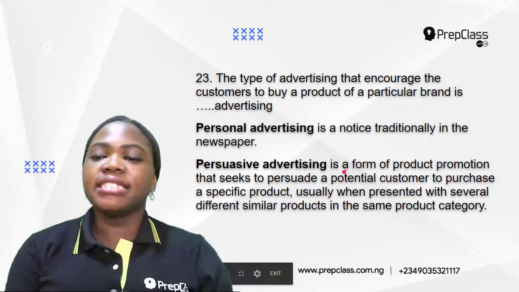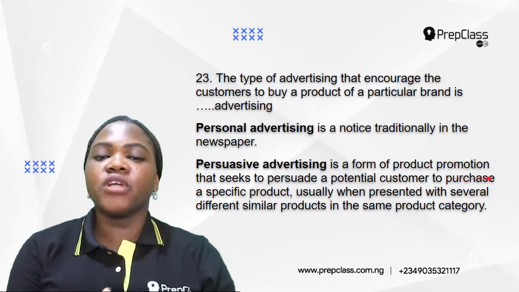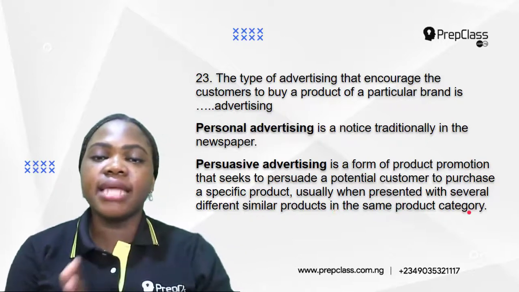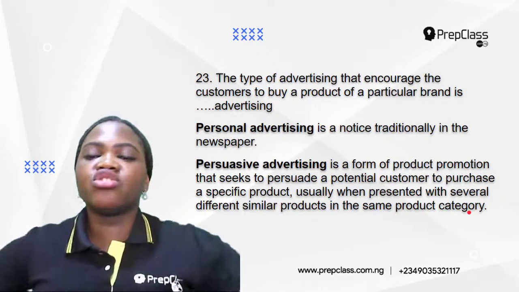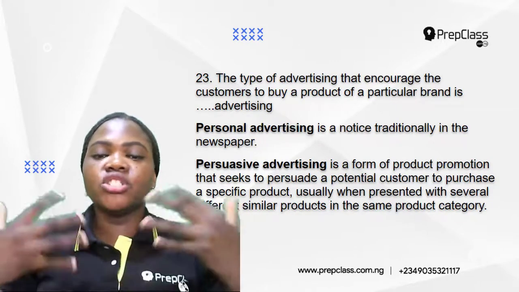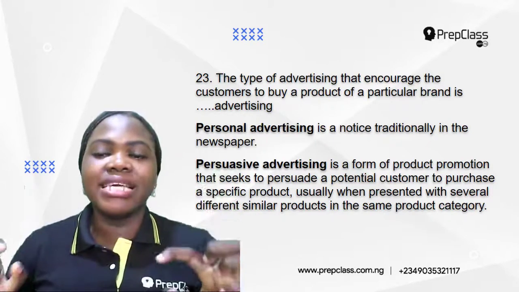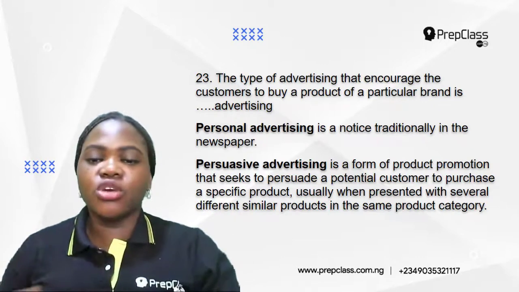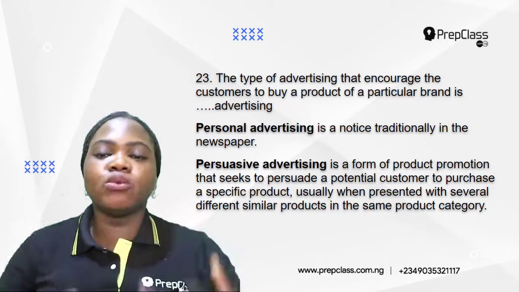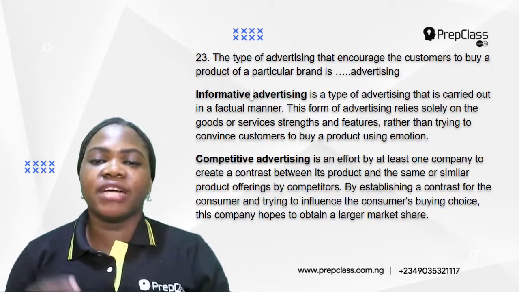Persuasive advertising is a form of product promotion that seeks to persuade a potential customer to purchase a specific product, usually when presented with several different similar products in the same product category. So you are telling them why that particular product is better than the other product. You have other similar products in the market, but you are persuading them, you are encouraging them to buy this particular brand.